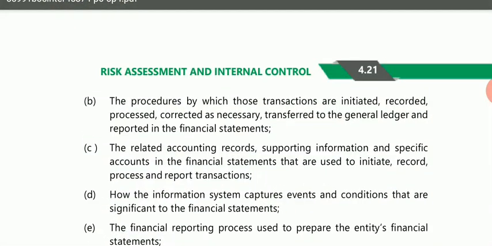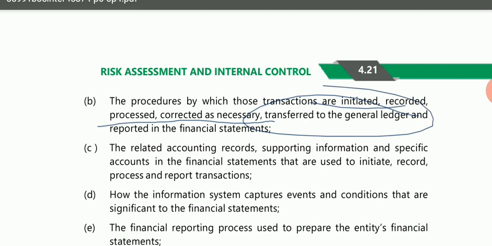Then your next point is the procedure by which those transactions are initiated, recorded, processed, corrected as necessary, and transferred to general ledger and reporting in the financial systems. First of all, you have just sorted what the significant classes of transactions are, in your judgment as an auditor, in terms of financial statements. Now you have to check what procedures are going on with those transactions: how they are initiated, recorded, processed, corrected as necessary, and how they are transferred to the general ledger.